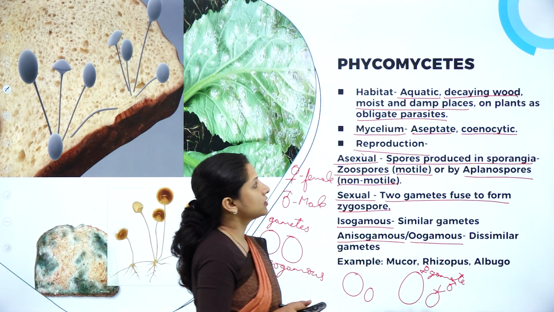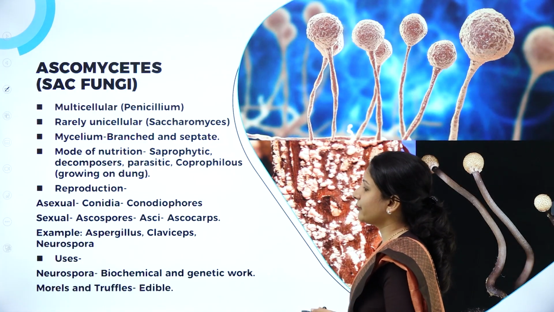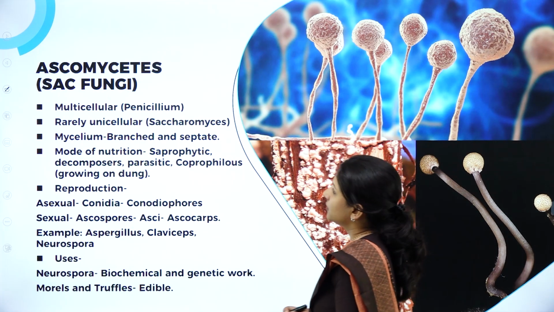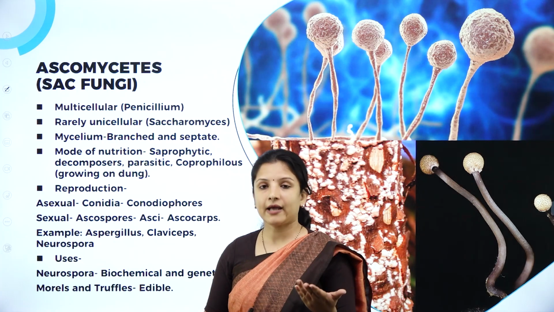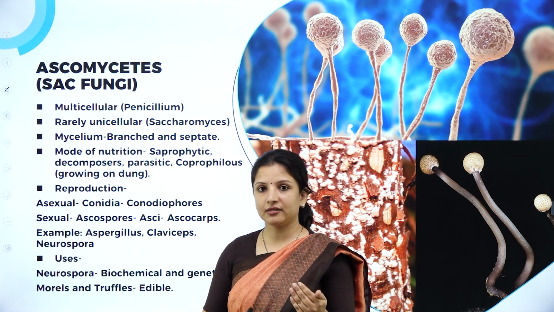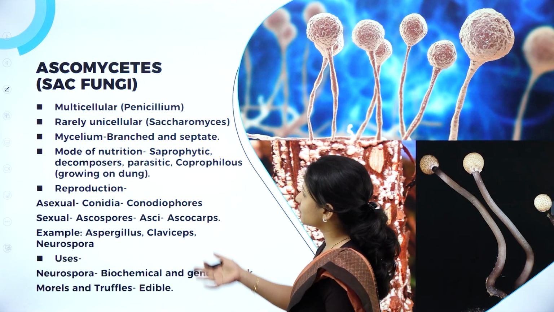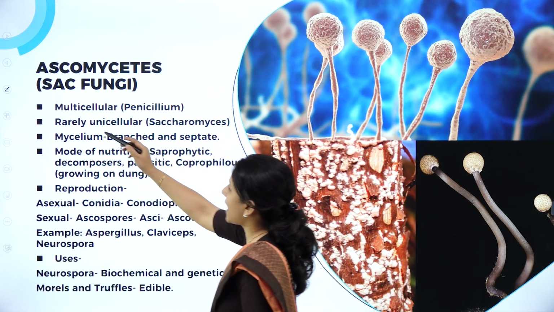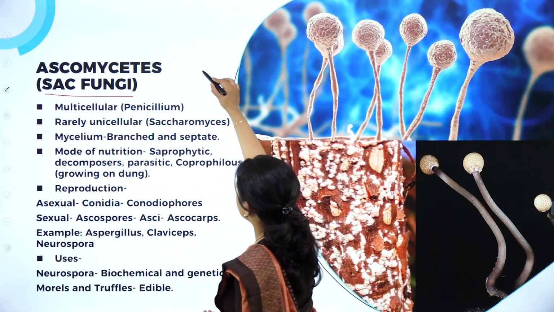So this is about the reproduction in phycomycetes. Next, talking about ascomycetes. Because you know now what is isogamous, oogamous and anisogamous, I'll not keep repeating that. We'll just go on studying the other things. So, ascomycetes are also called sac fungi. Why? Because they produce ascocarps, which are the fruiting body.